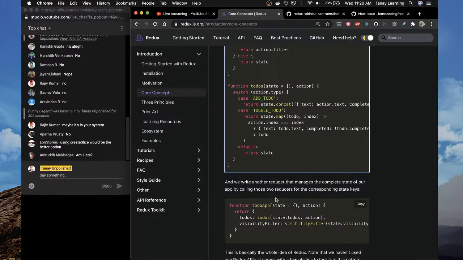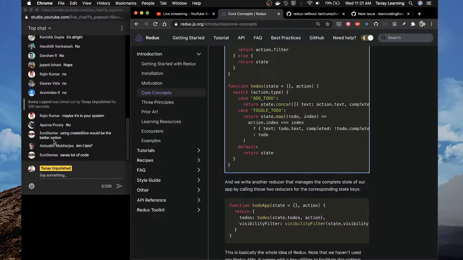Using create slice would be a better option. Eon, don't jump ahead for me. I don't know what create slice is right now. Yeah, we'll figure it out.